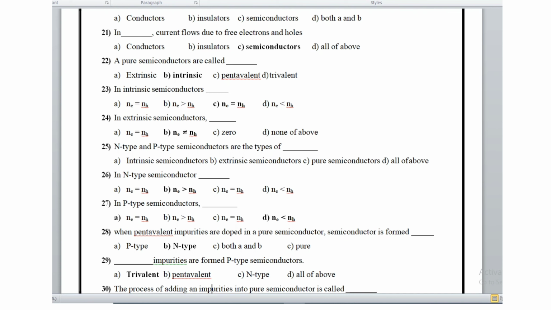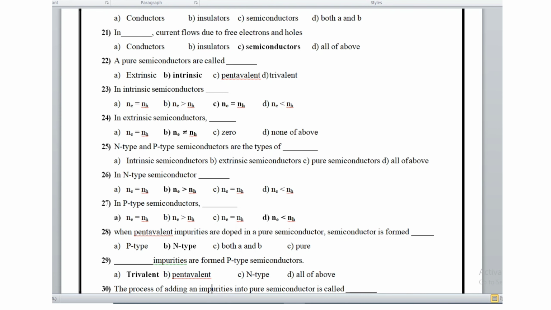Pure semiconductors are called intrinsic semiconductors. In an intrinsic semiconductor, Ne is equal to Nh. In an extrinsic semiconductor, Ne is not equal to Nh. N-type and P-type semiconductors are the types of which type? That is all of the above. In an N-type semiconductor, Ne is greater than Nh. In a P-type semiconductor, Ne is less than Nh.